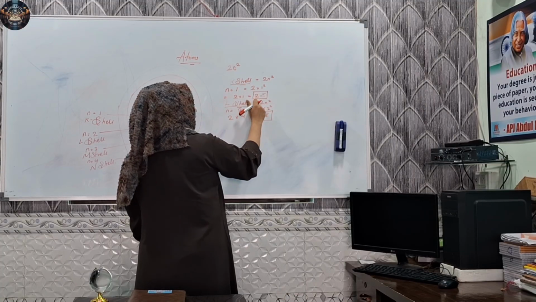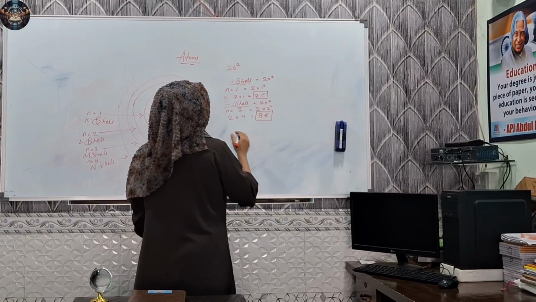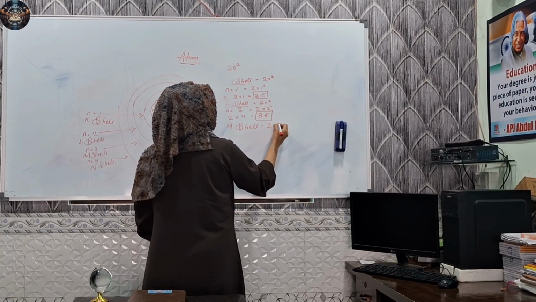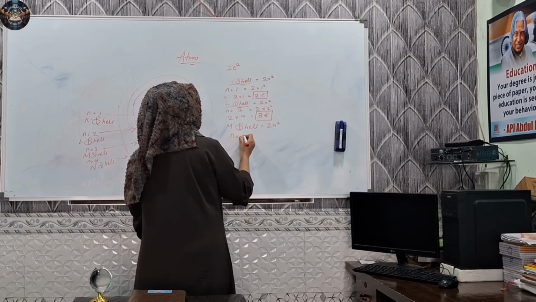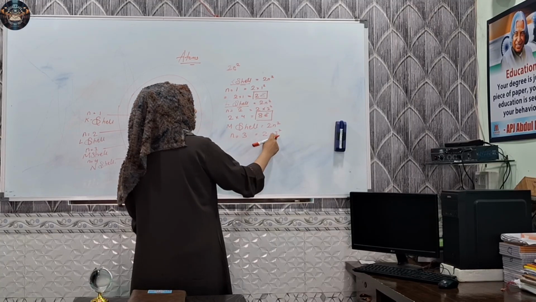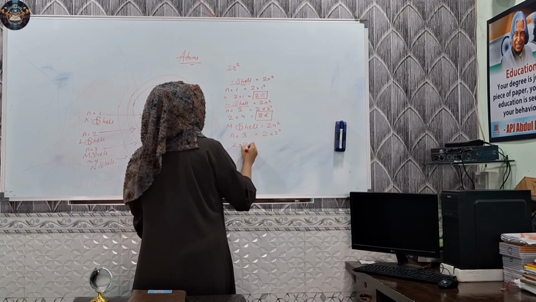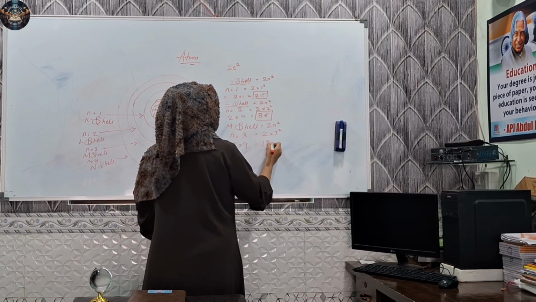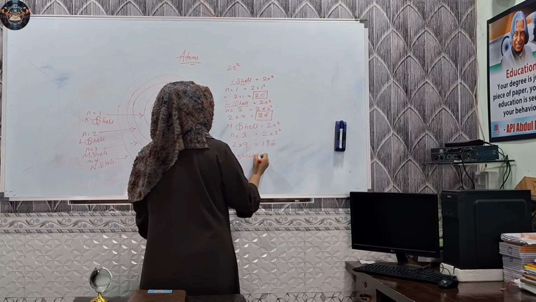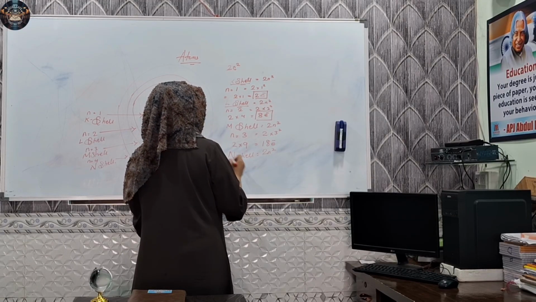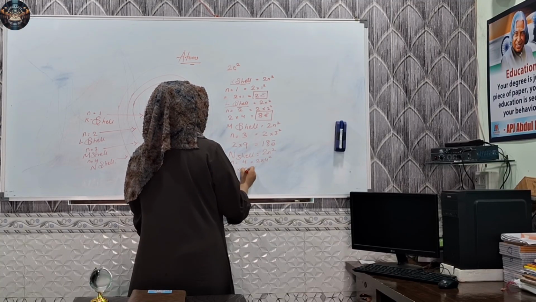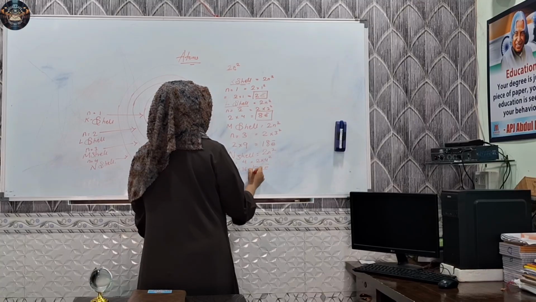So in K shell 2 electrons, L shell 8 electrons. Next is M shell. Again the same formula, 2n square, n is equal to 3, 2 into 3 square. 3 square is 9. 2 into 9, 2 nines are 18 electrons. Last one is N shell. Same formula, 2n square, n is equal to 4, 2 into 4 square, 2 into 16, that is 32 electrons.